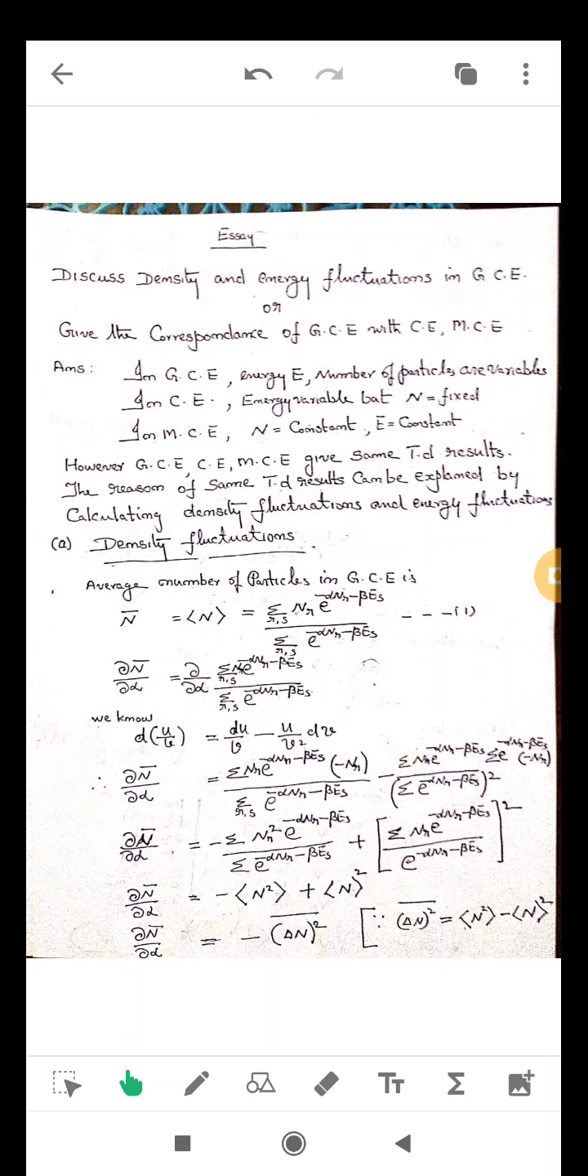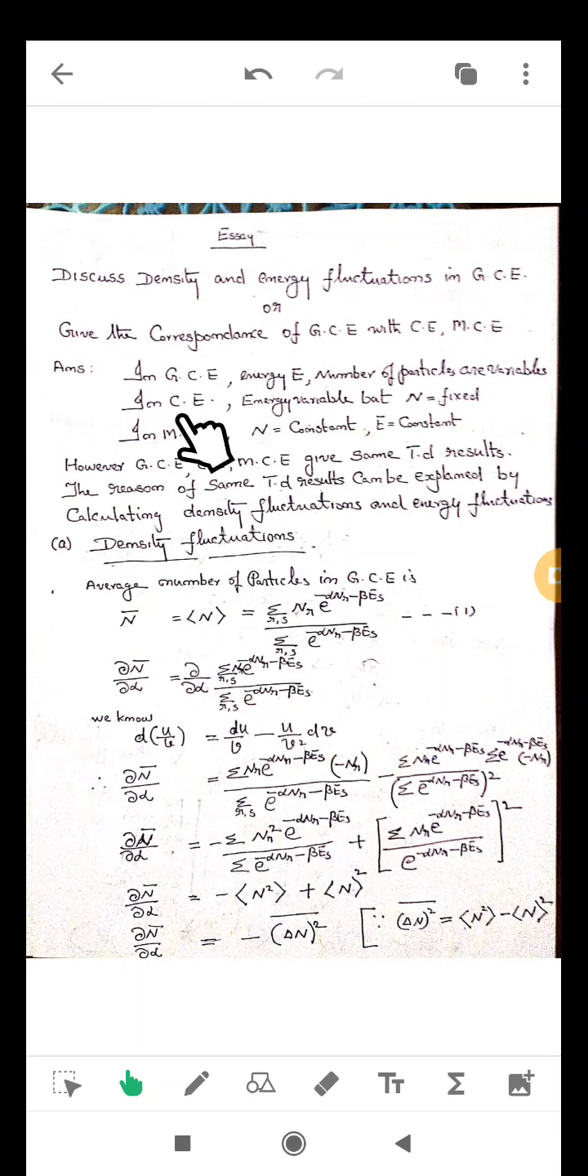What is the reason for considering this topic? The answer is, in grand canonical ensemble theory, the energy E and the number of particles are variables. Energy may be any value between 0 and infinity. Number of particles may be any value between 0 and infinity. So energy and number are variable in G.C.E.